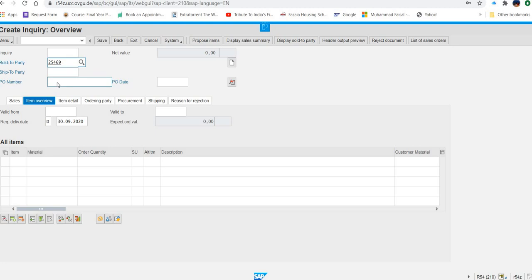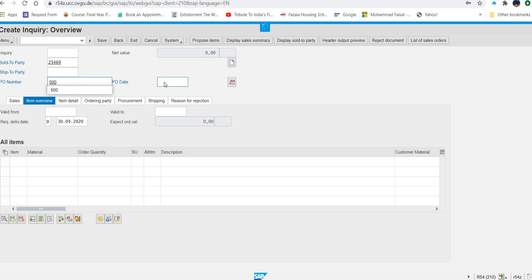Then in the purchase order number, it says put triple hash. Triple hash means you have to replace it with your GBI number. So for me, it is 500. For you, it will be your GBI number. Like someone having 505 will type 505, and someone having 510 will type 510.